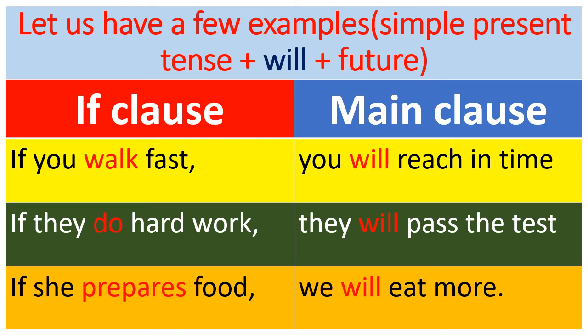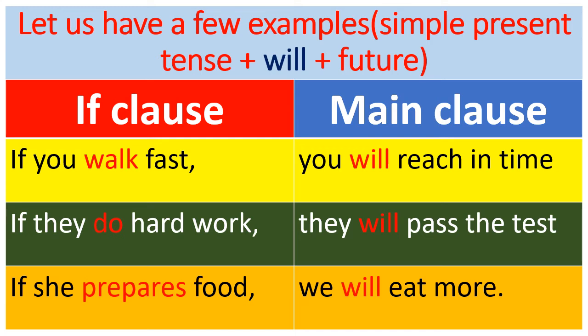See the second sentence. If they do hard work, they will pass the test. In the if clause, the verb is do, in the present tense only.